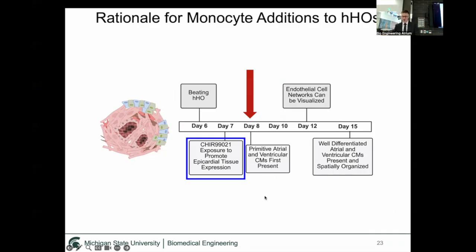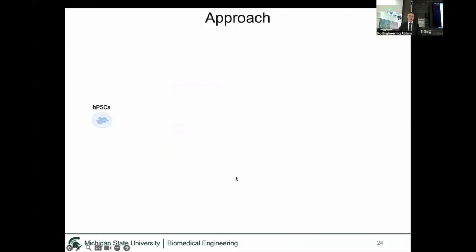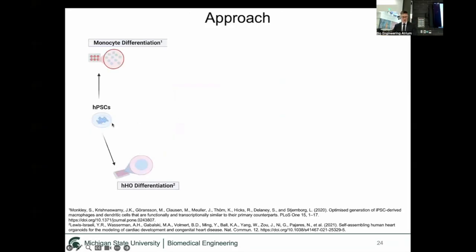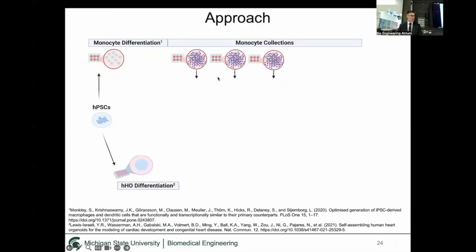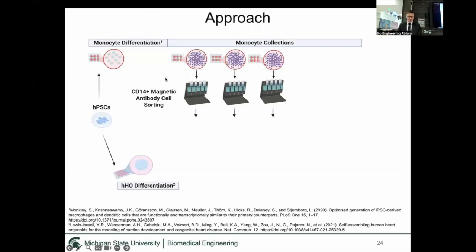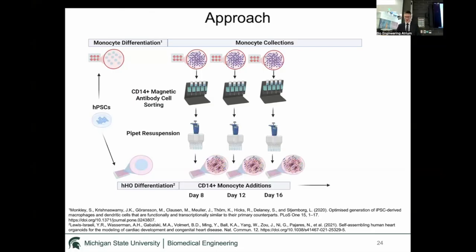So what this looks like in totality, we take our pluripotent stem cells, we differentiate some to become heart organoids, and differentiate others to become monocytes. Once monocytes are produced, we use magnetic antibody cell sorting to select for cells that express CD14, which monocytes express. We then pipette resuspend these monocytes with the organoids at day 8, day 12, and day 16. And by day 20, we have what we call human heart macrophage assembloids.